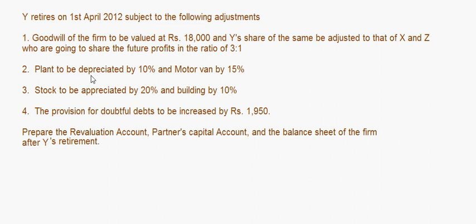Plant to be depreciated by 10% and motor van by 15%. Stock to be appreciated by 20% and building to be appreciated by 10%. The provision for doubtful debts to be increased by rupees 1,950. Now we have to prepare the revaluation account, partners capital account, and the balance sheet of the firm after Y's retirement.